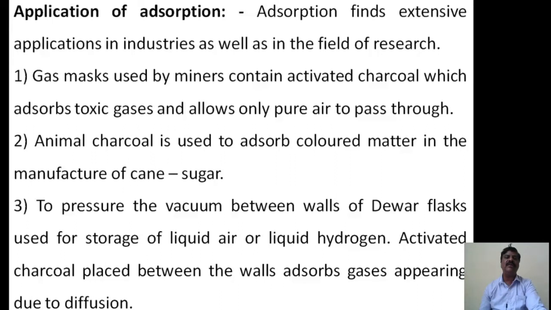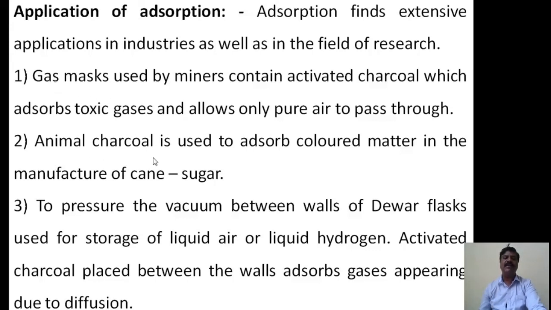To avoid that, a gas mask is used to prevent the dust particles. In the gas mask, the dust particles are adsorbed by the activated charcoal it contains, and they remain there, and pure oxygen goes into the lungs and respiration takes place. Therefore this is the first advantage.